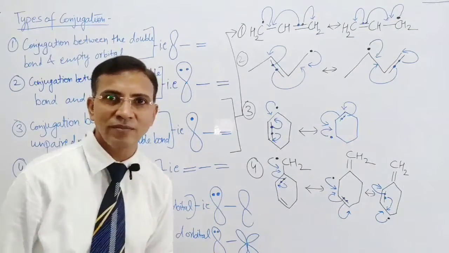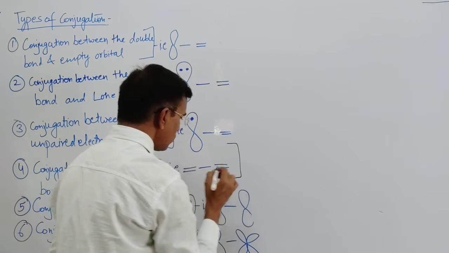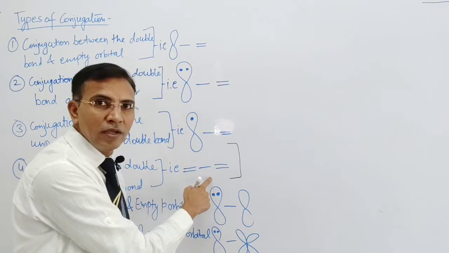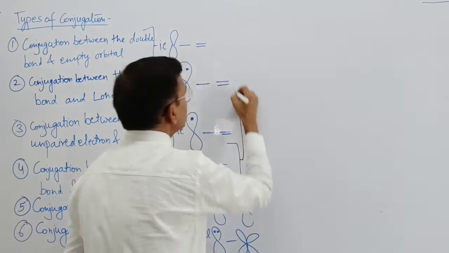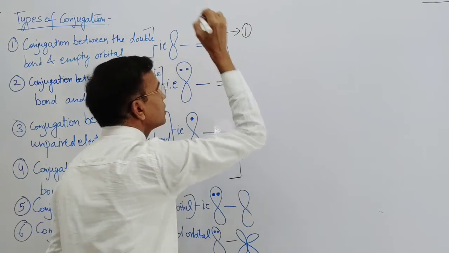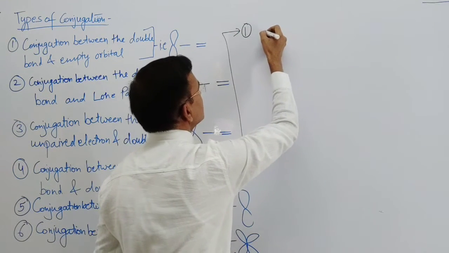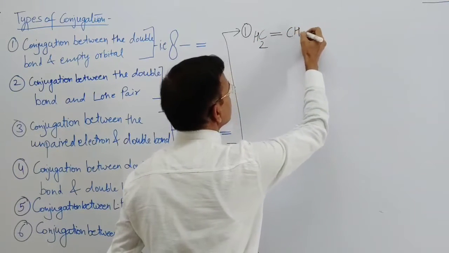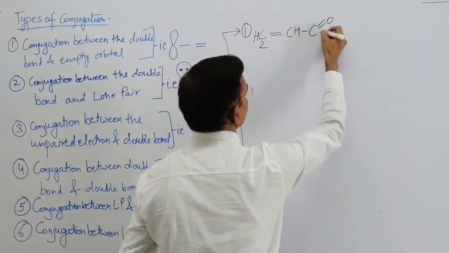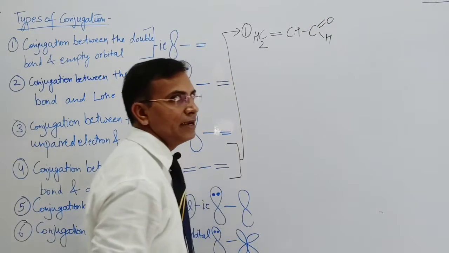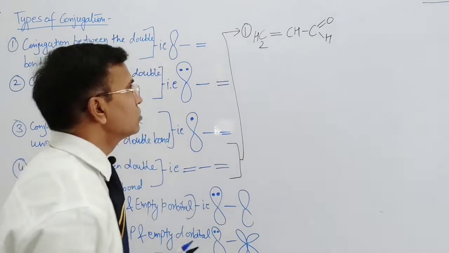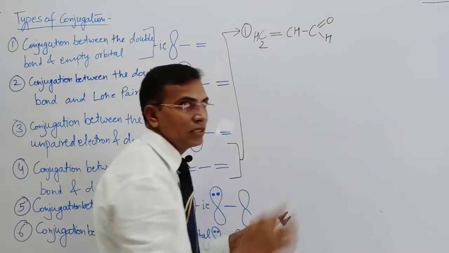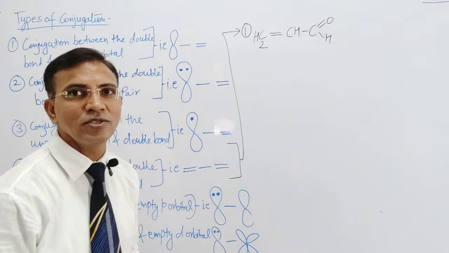Let's move to the fourth type. So the fourth type is conjugation between double bond and double bond. 2 double bonds are linked through a sigma bond. So the first question is CH2 double bond CH, CHO, aldehyde. So it is propenaldehyde. So it is double bond, sigma bond and double bond. A conjugation is there. Delocalization of pi electrons takes place.